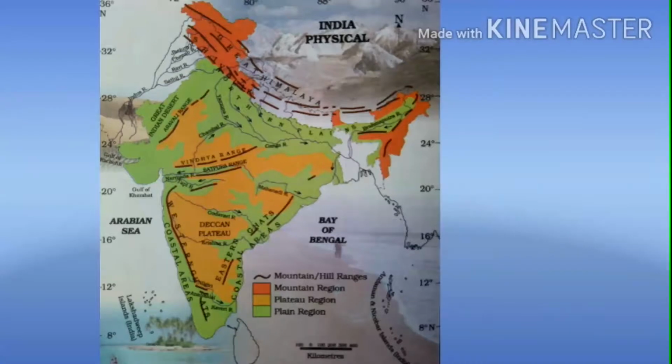First, where is it located? It is the southernmost range of the Himalayan mountains. Then its average elevation is about how many meters? 1,200 meters. Then it also has a large number of longitudinal valleys that are called what?